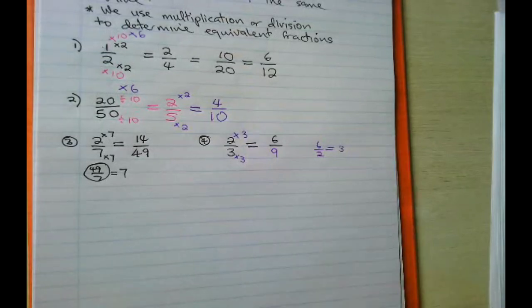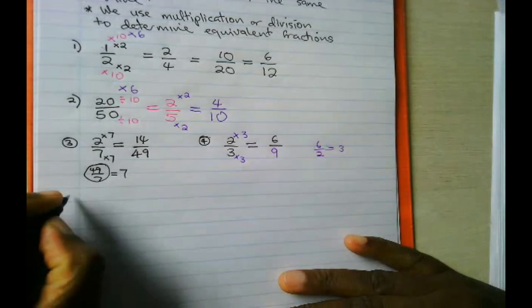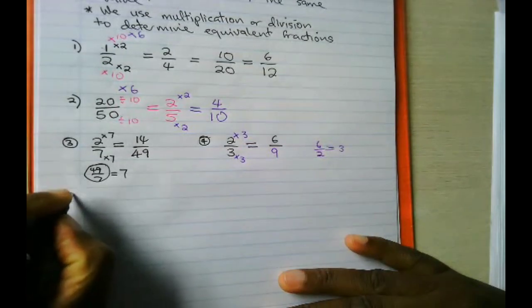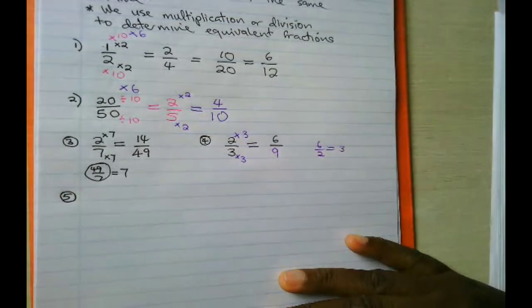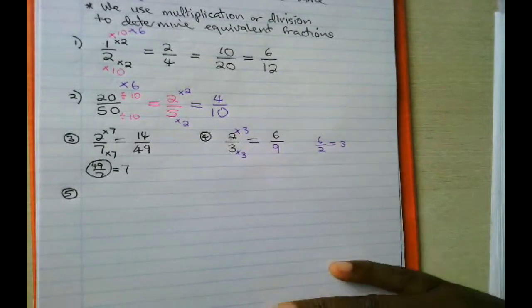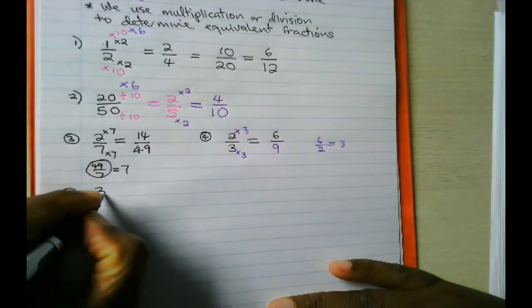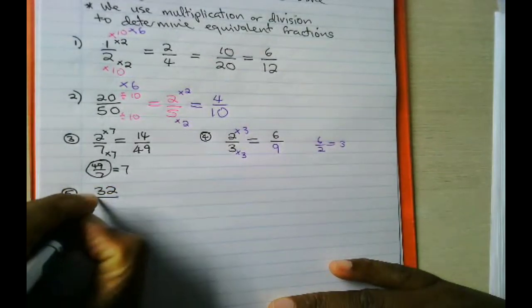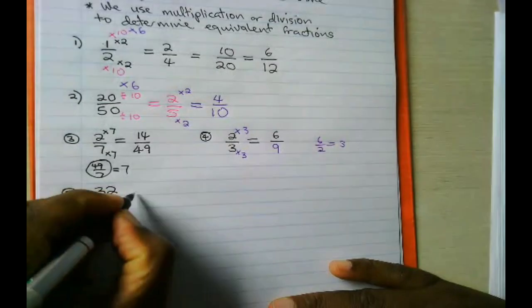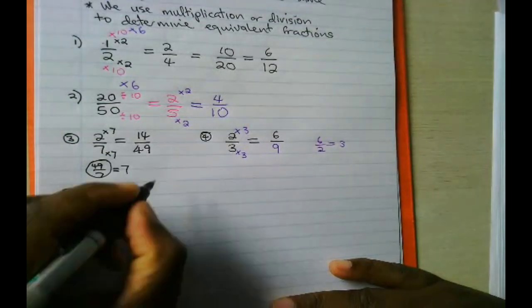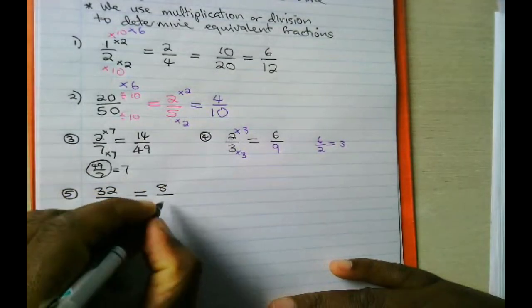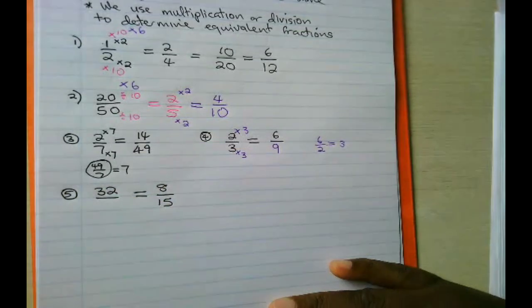And then here is another one, number 5. We have a fraction 32 over something is equivalent to 8 over 15.